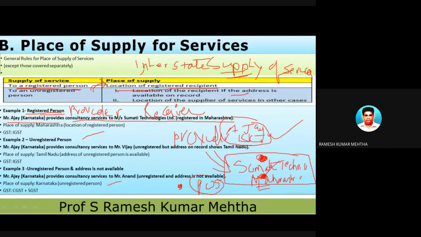So this is Karnataka and this is Maharashtra. So it is interstate supply of services. And look at the answer. The answer is we are going to levy IGST on this particular interstate transaction. So this is the first part of our discussion.